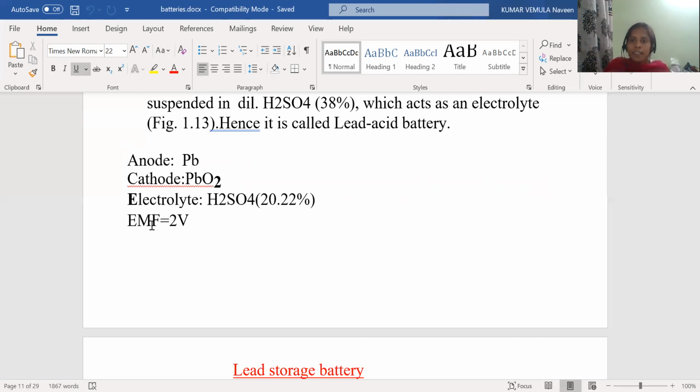In recharging, the reaction will be reversed, and anode will convert to cathode, and cathode will convert to anode. In discharging, lead is acting as anode and lead oxide is acting as cathode. But in the recharging, that is reversed: lead oxide is anode and lead will be acting as the cathode.